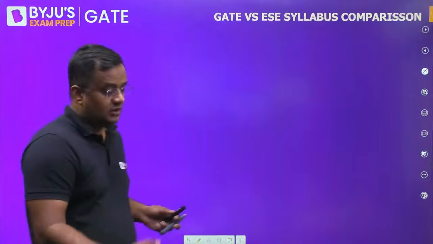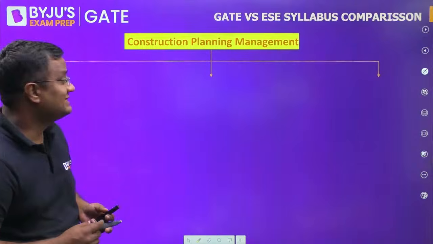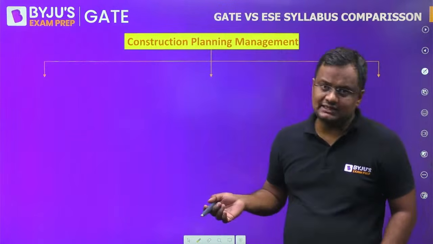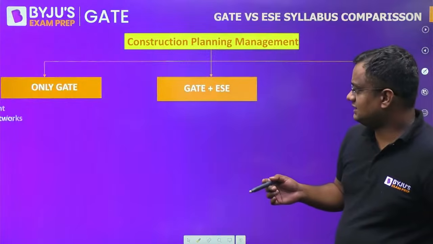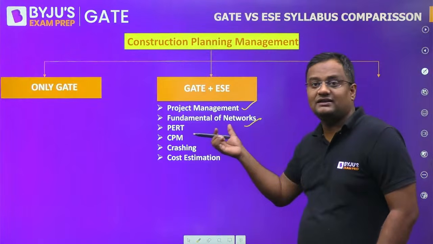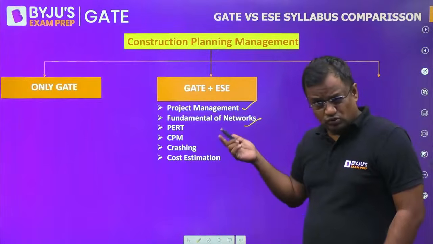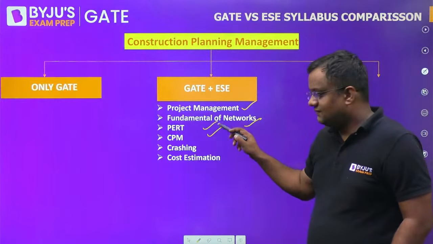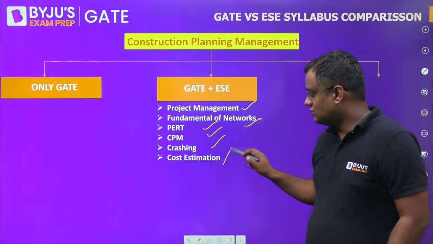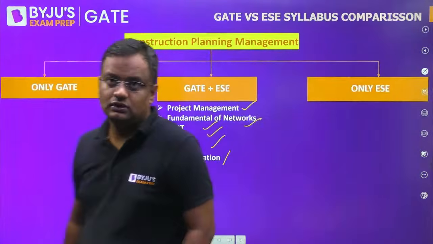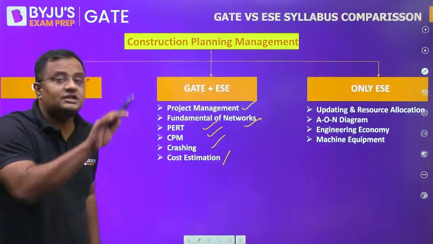Now, moving forward with CPM, which comes for 2 to 3 marks in GATE. There is nothing only in GATE. GATE and ESE both have project management, fundamentals of network, where you find the rules of dummy, where dummy is not used, dangling error and all, PERT, CPM, float and slack and all, crashing and cost estimation. This is in both the GATE and ESE syllabus. Now the topics which are only in engineering services are